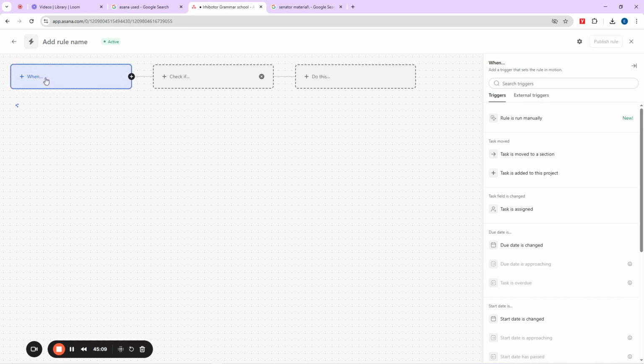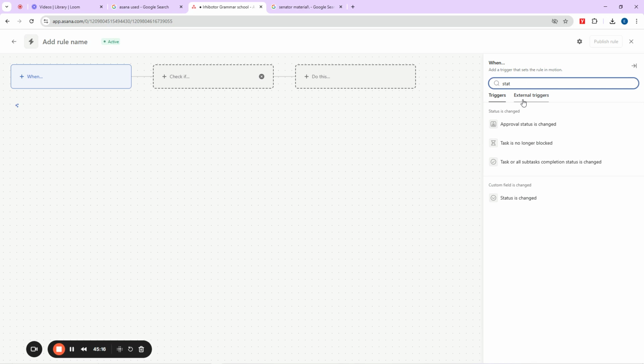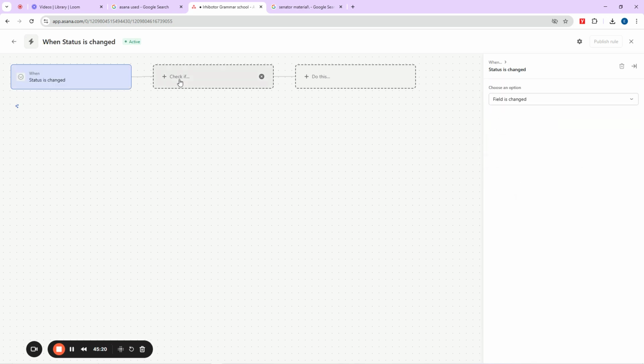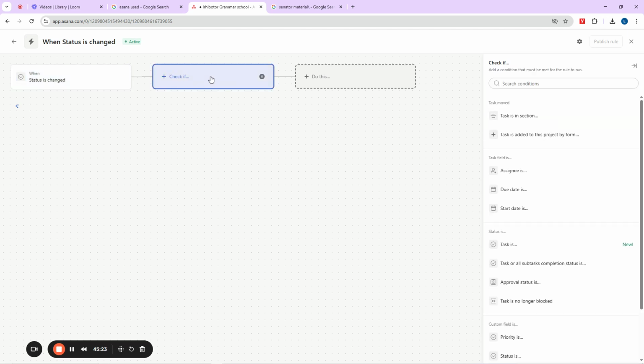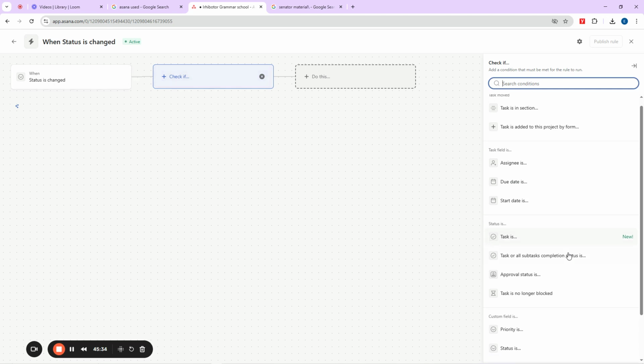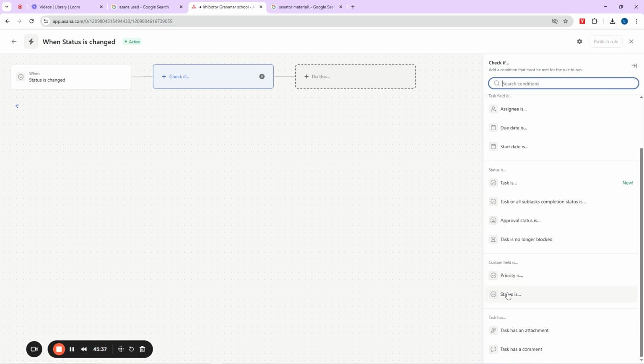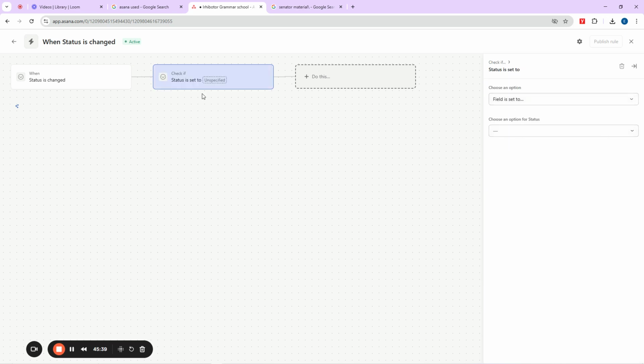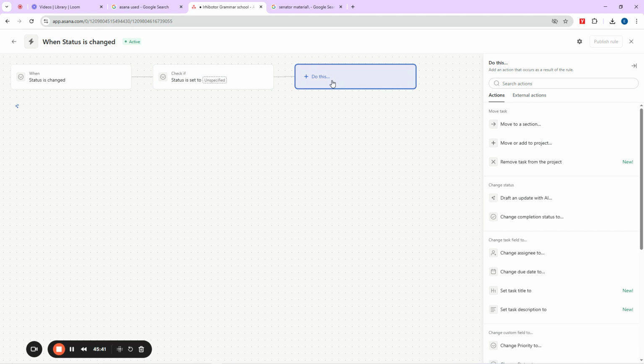When you click on this when now, okay, you come back here. You see where it says here? Click on status. You see status now? So you can now say, okay, when status is changed, then we can check if something. I can also check if the status is, okay, that status now, what is it going to be? Is it going to be done? Is it going to be completed? Whatever. So you can check if. Then do this.